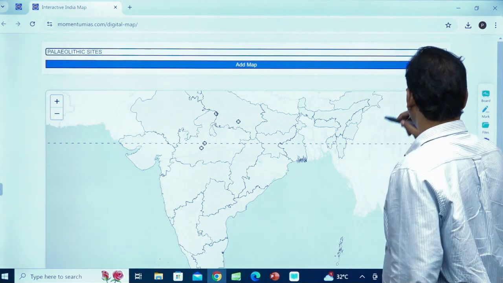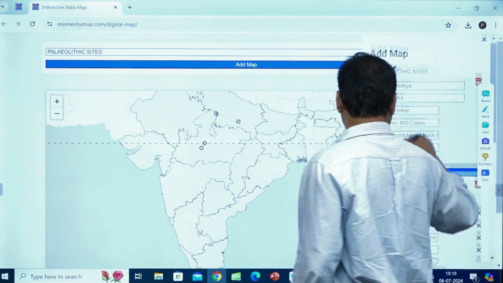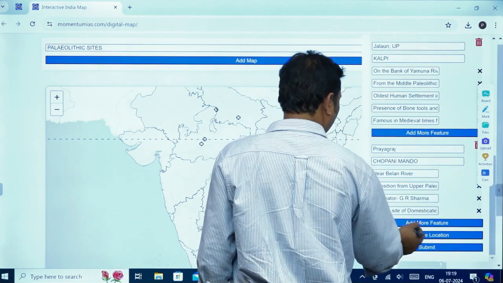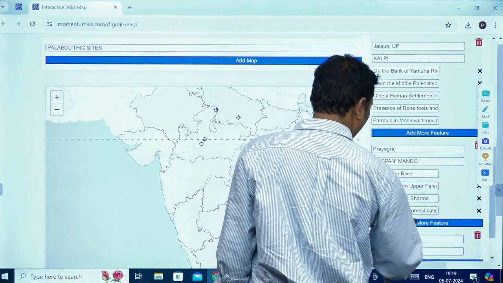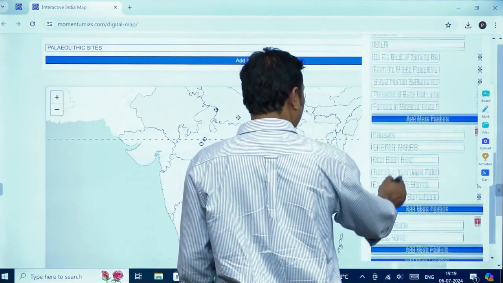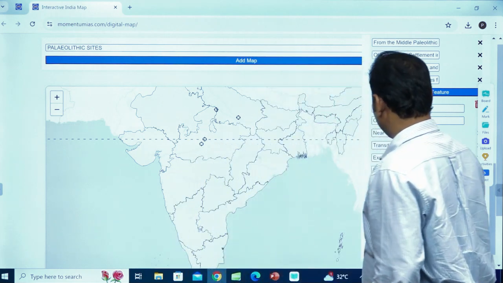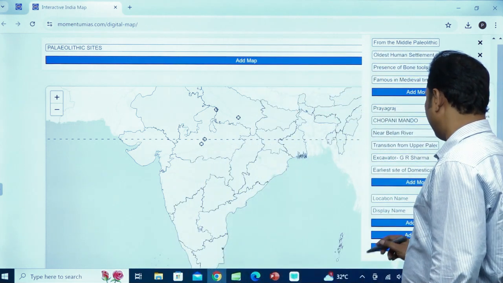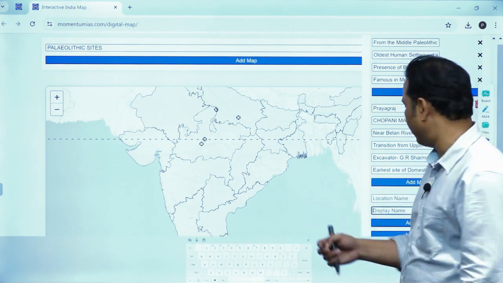How have we done it? I would like to just show it to you. So this is how we actually locate a site. Suppose we have to add one more site, right? So okay, fine. I am going for adding one more site. Here we are getting two names. There is one display name and one location name, right? So basically the display name, let us find any particular site.